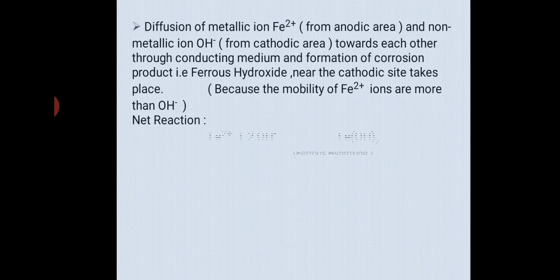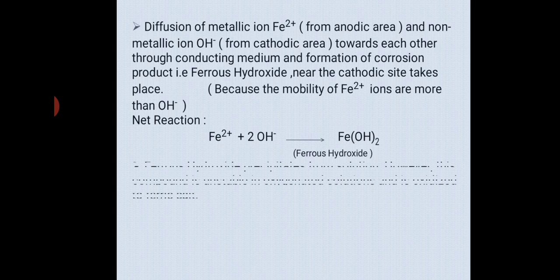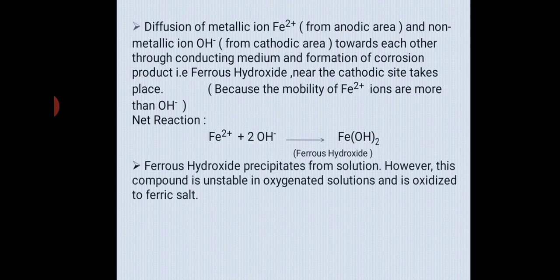Now the reaction: first, formation of ferrous hydroxide. Fe2+ and 2 OH- ions react to form Fe(OH)2, which is ferrous hydroxide. Whatever ferrous hydroxide is formed precipitates in the solution, but it is unstable, and hence in oxygenated solution it oxidizes to a ferric salt.